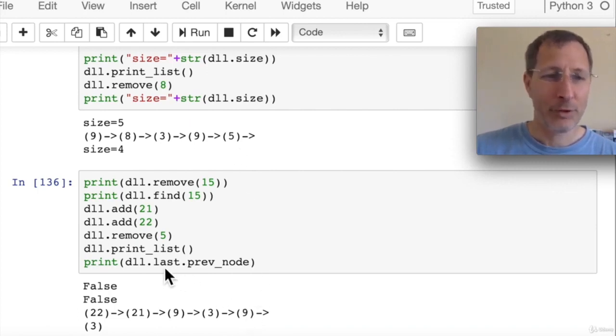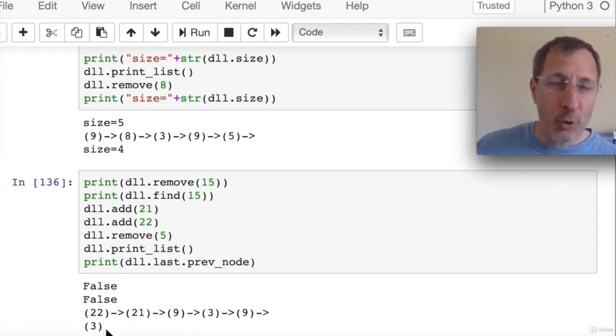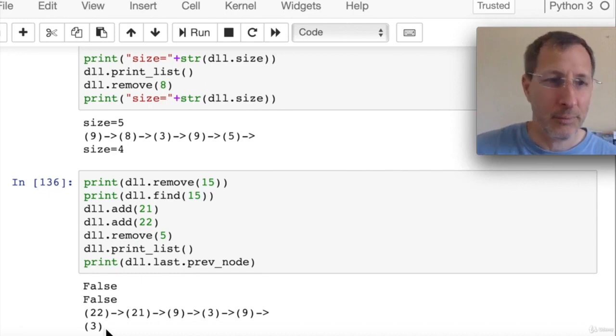And then just for fun, we see that we can print out the last node's previous node, which should be the node right before the 9, which is this 3, which is exactly what it does. So we can access nodes from the tail end of the list also. That wraps up this section on linked lists.